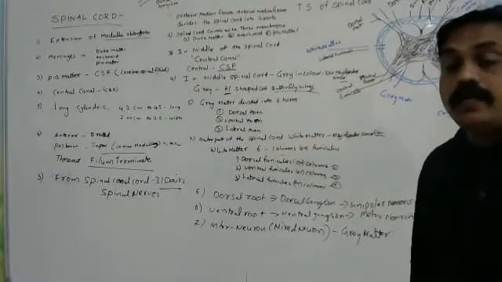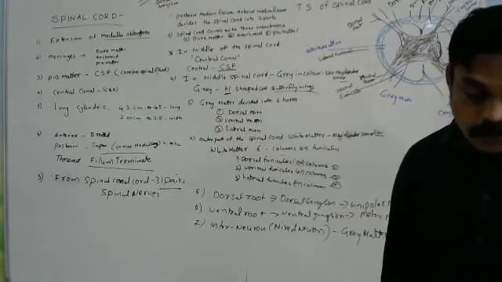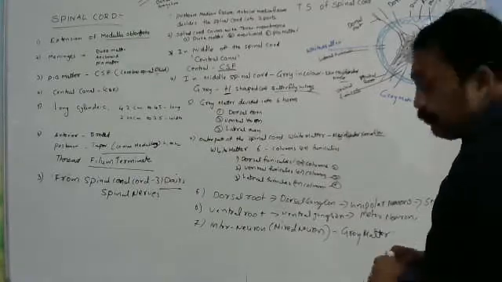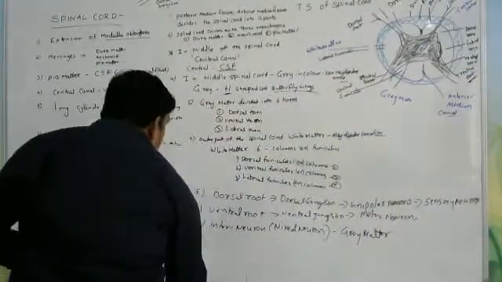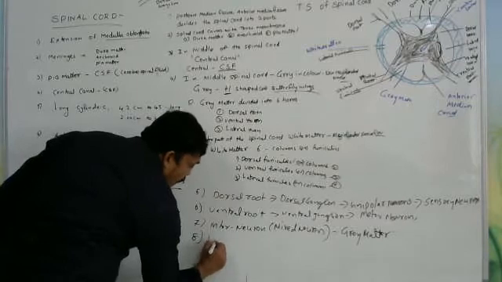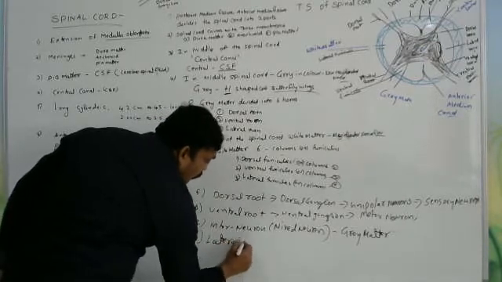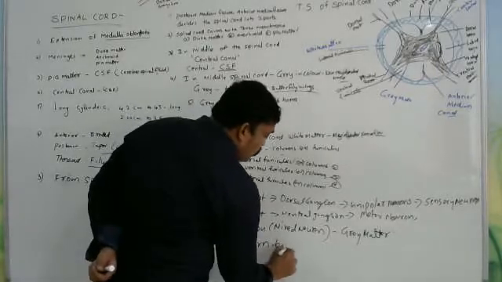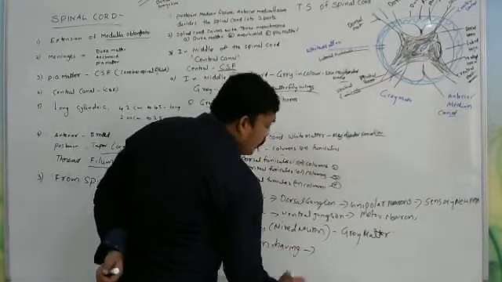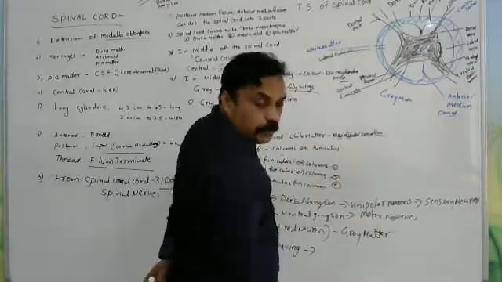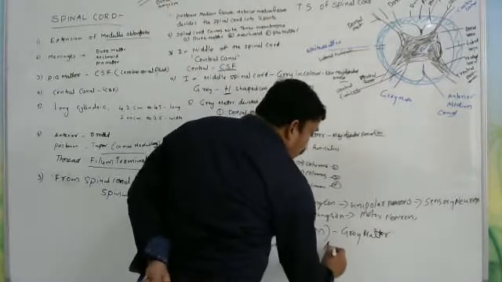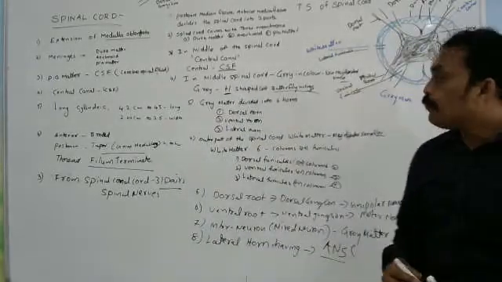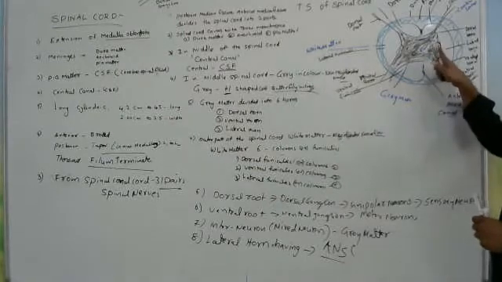Then the lateral horns: which type of neurons do they have? The lateral horns have sympathetic neurons, so autonomic nervous system neurons are located there.